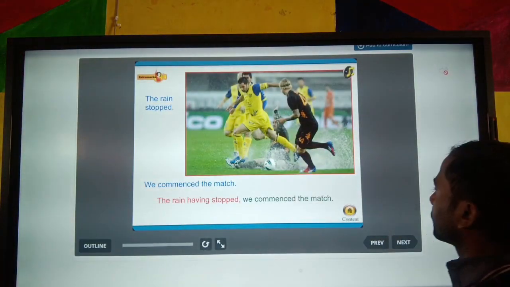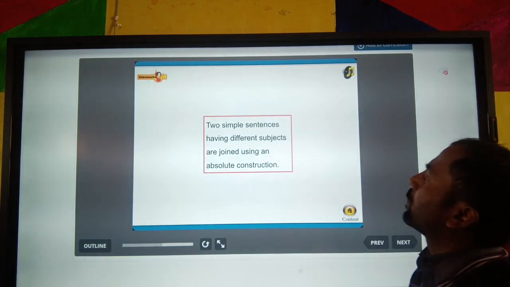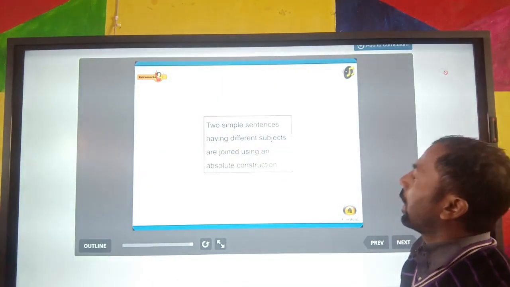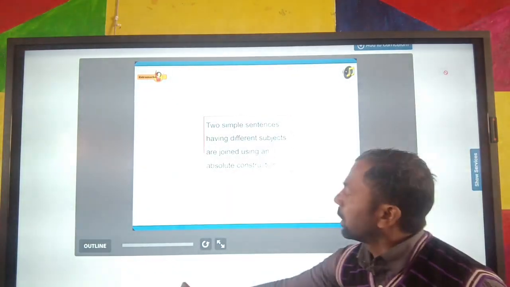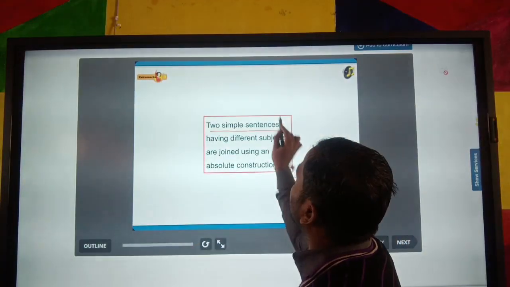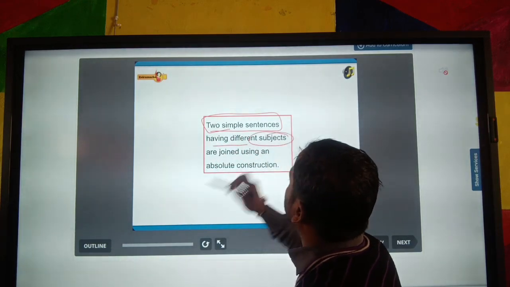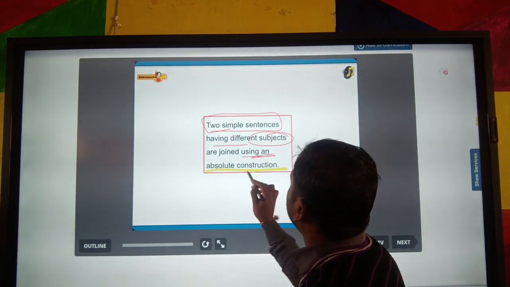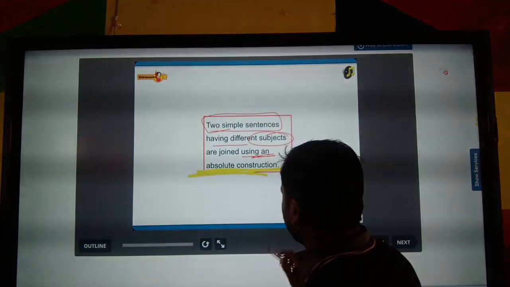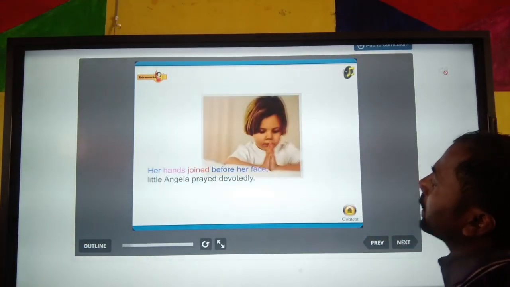Next, two simple sentences having different subjects are joined using an absolute construction. Okay, different subjects. You can see here two simple sentences, and both sentences have a different subject. They are joined using an absolute construction. How will it be? You will see an example of that.